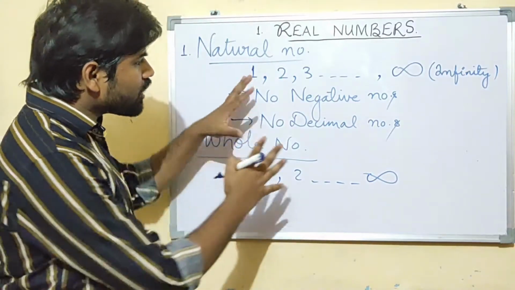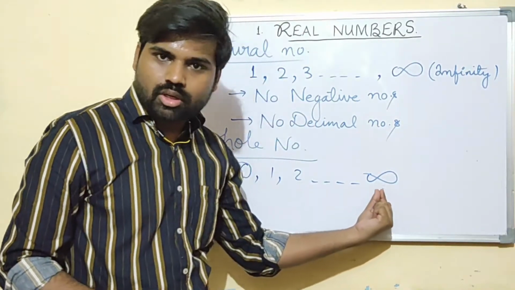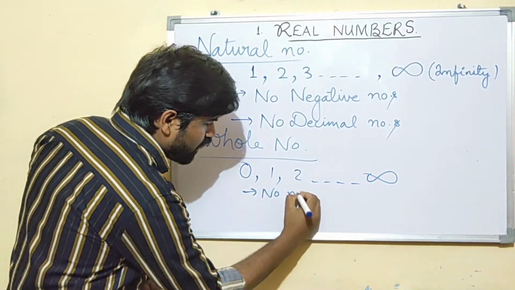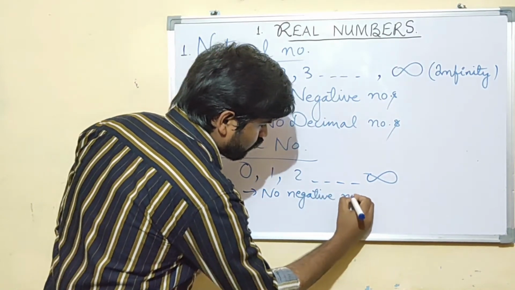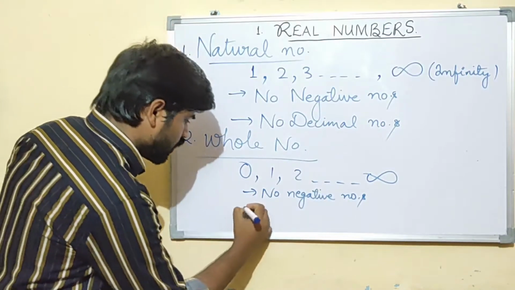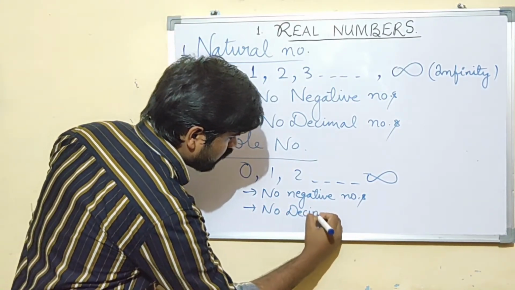The characteristics are similar, because you can't see negative numbers here. So you can write: no negative numbers included, and no decimal numbers as well.